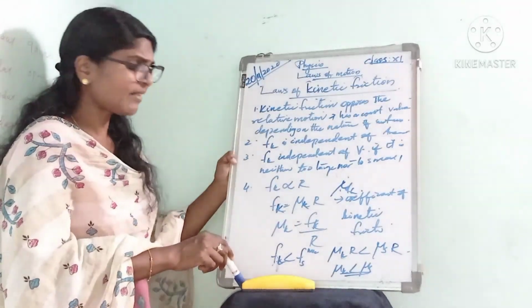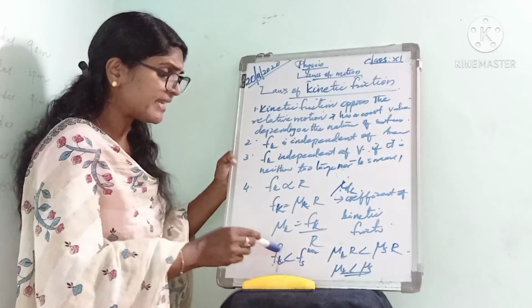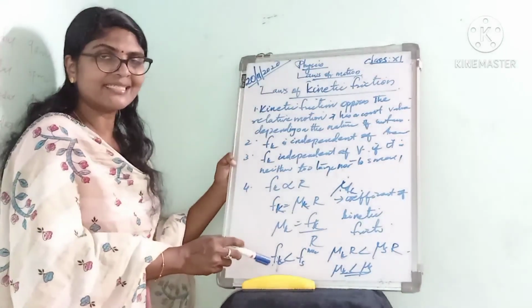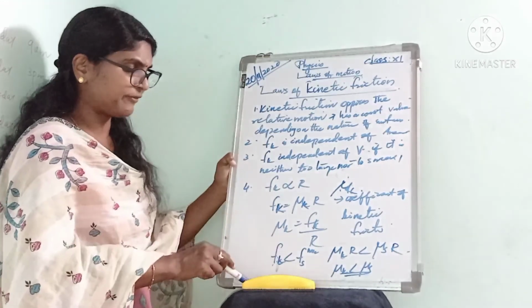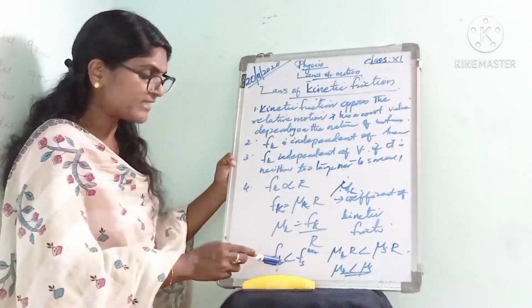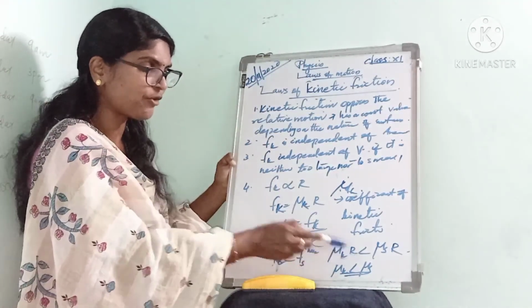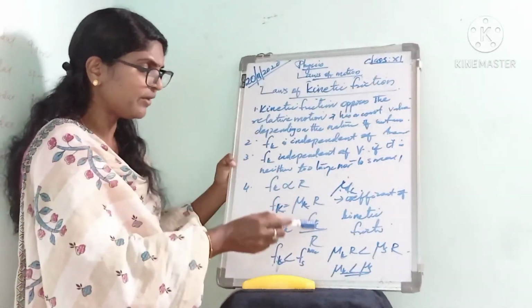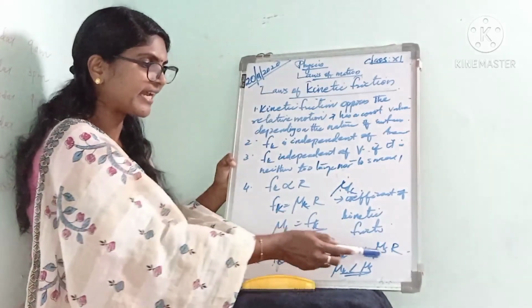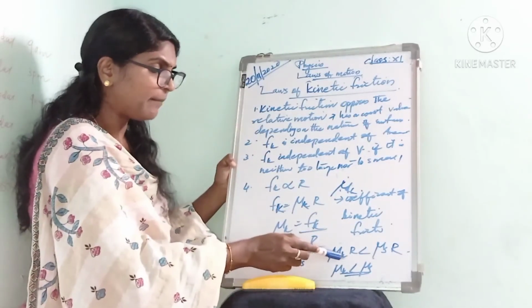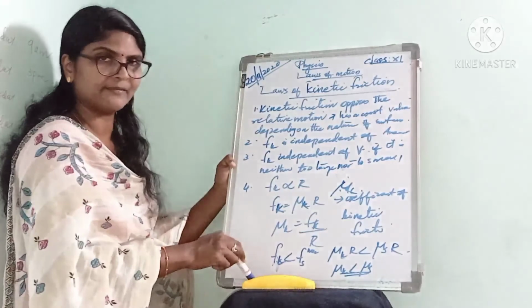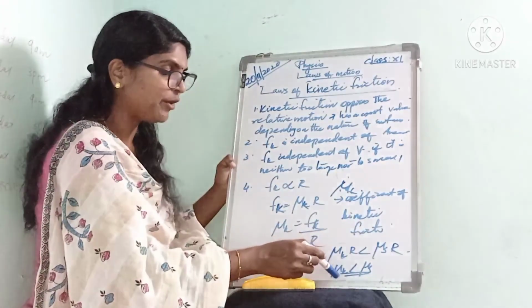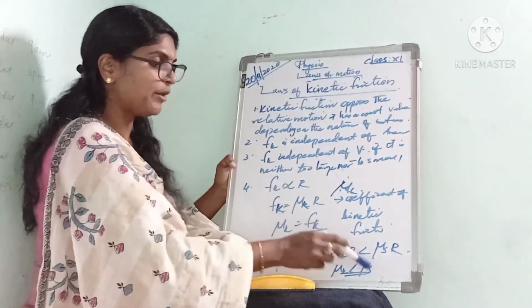And here Fk is less than Fs max. That is, kinetic friction is less than limiting friction. Instead of Fk we can write mu k into R, and instead of Fs max we can write mu s R. So mu k R is less than mu s R. And this R cancels, and mu k is less than mu s.